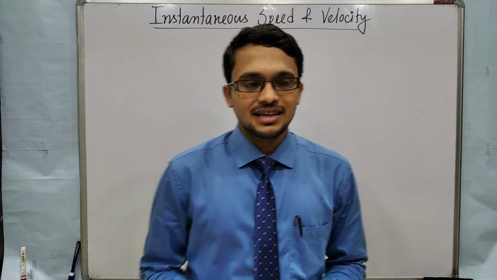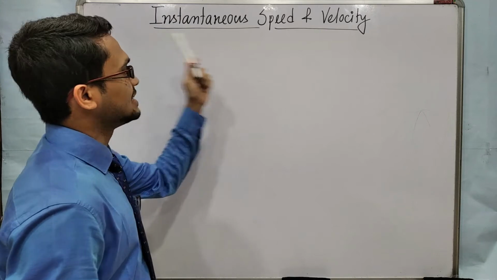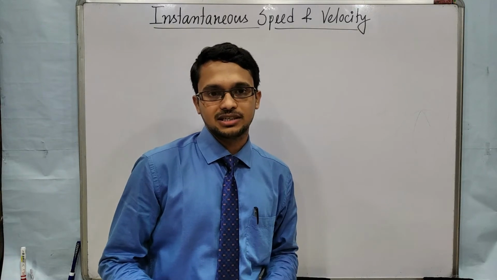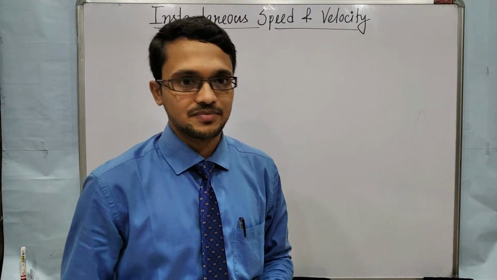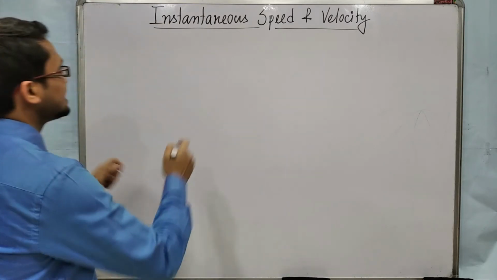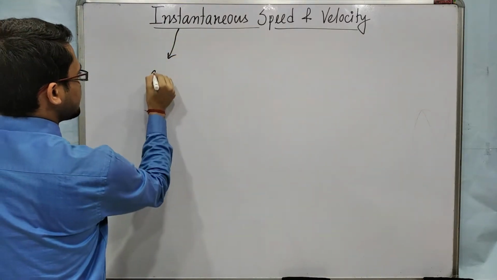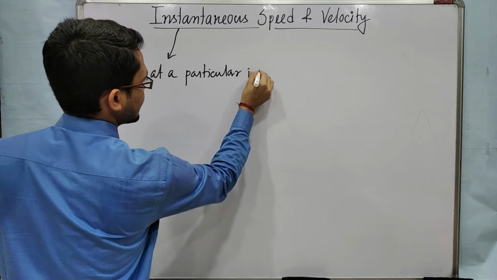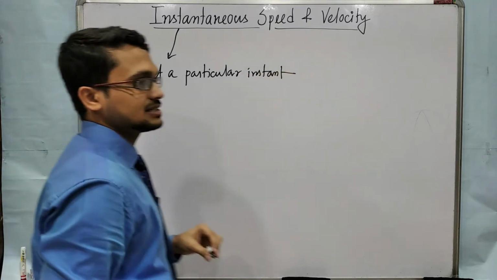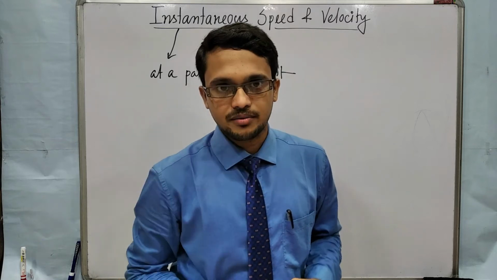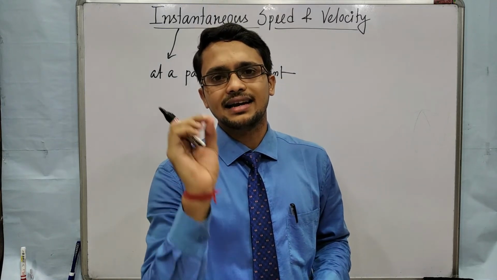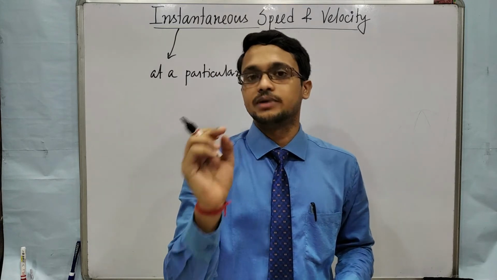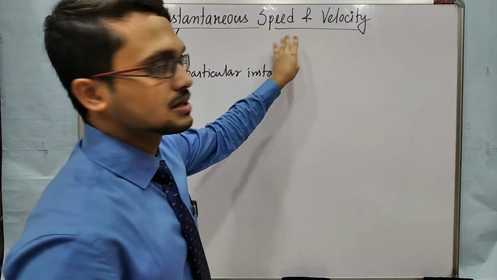Hello students. In this lecture we will discuss instantaneous speed and velocity. Average speed and average velocity we had already discussed in the last lecture. Here, instantaneous means at a particular instant. At a particular instant means the time is very small. At that small range of time, what is the velocity of that moving object? That is instantaneous speed or velocity.